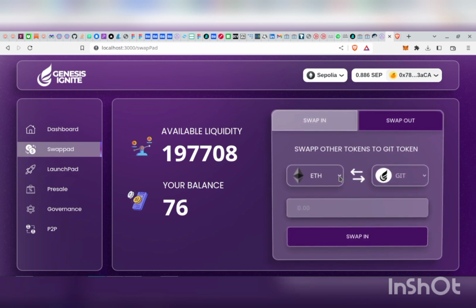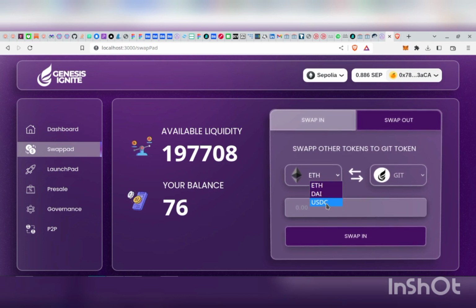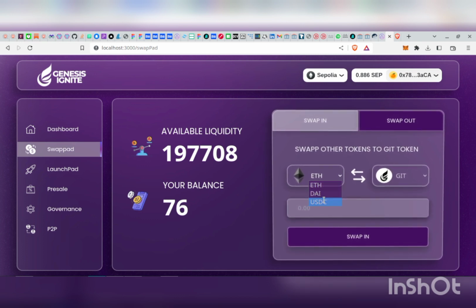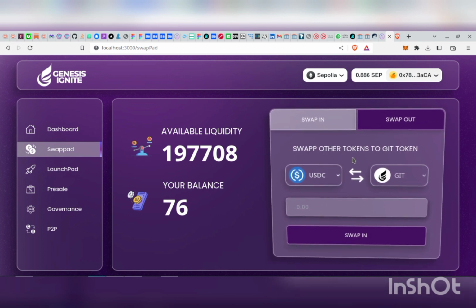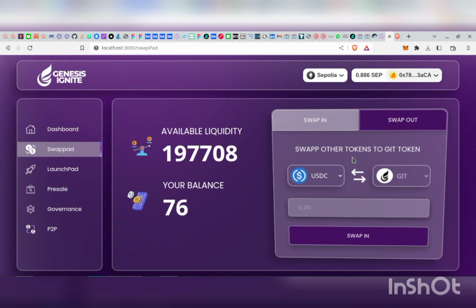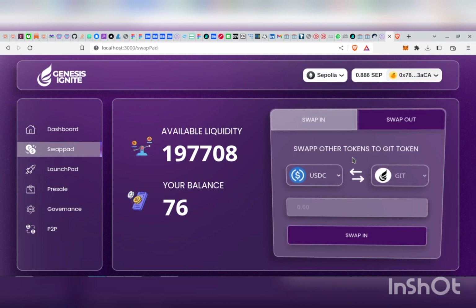So we've created a system whereby all a user needs to do is bring whichever popular token they have. For now, we only support ETH, DAI, and USDC. But if you have USDC, that is fine, no need to convert it to ETH, just bring your USDC to our swap, select USDC, then select the amount you want, and you automatically convert that token to our GIT token. And with our GIT token you can participate in any of the services we offer.